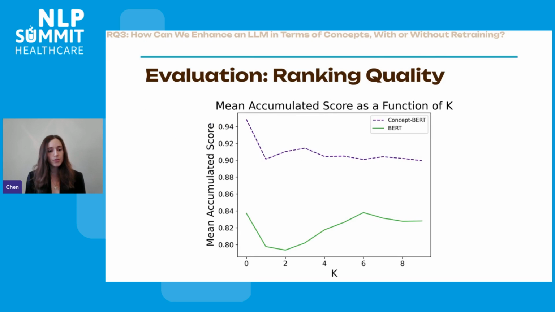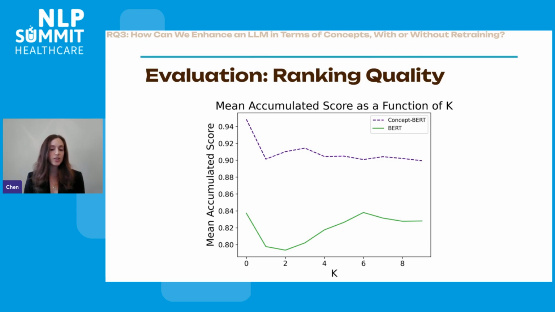And here we can see our results. The y-axis is the mean accumulated score according to humans, and as we said, 1 is the highest score they can give us, right? This completion is very likely, so higher means better. And please note that the y-axis doesn't start at 0 here. In purple, we can see the score of concept BERT as a function of location in the ranked list.